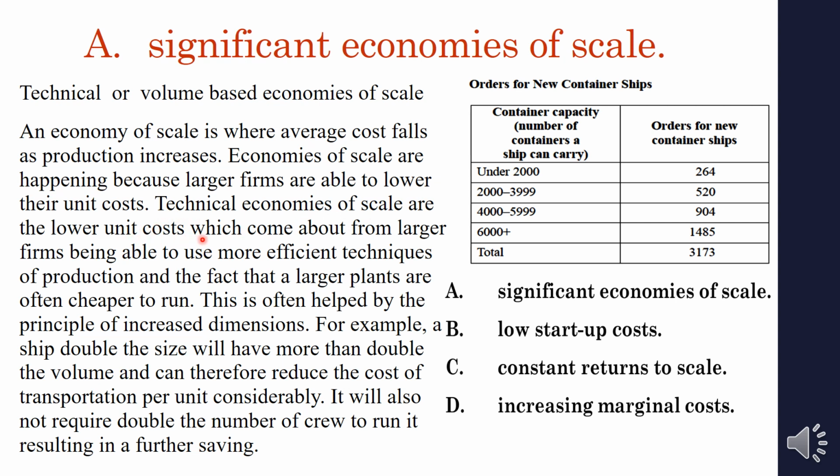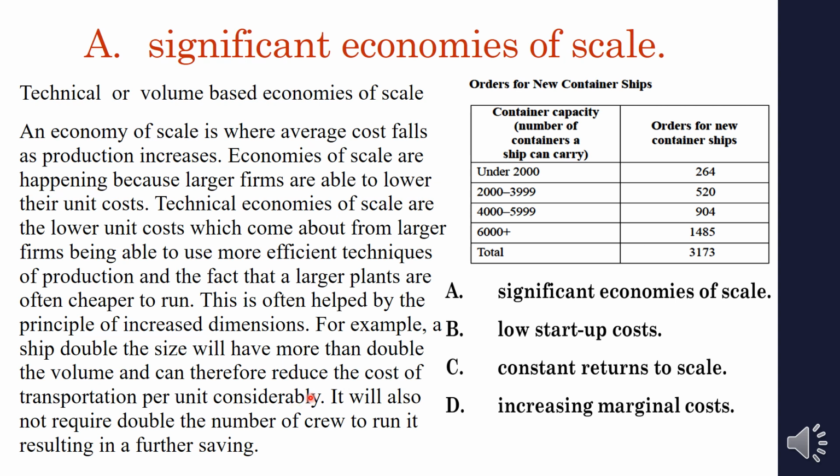lower unit costs which come about from larger firms being able to use more efficient techniques of production, and the fact that larger plants are often cheaper to run. We know that when the size increases, what will happen? Increasing returns to scale, or we can say the long run average cost curve is falling when they expand the production. This is often helped by the principle of increased dimension. For example, a ship double the size will have more than double the volume, which can therefore reduce the cost of transportation per unit considerably.